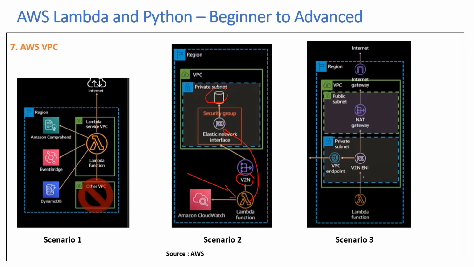Now, the third scenario is this Lambda function needs to connect to, say, S3 here and RDS here, and then it also needs to connect to some service that is out there on the internet.